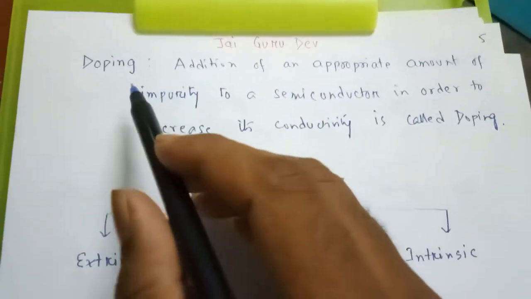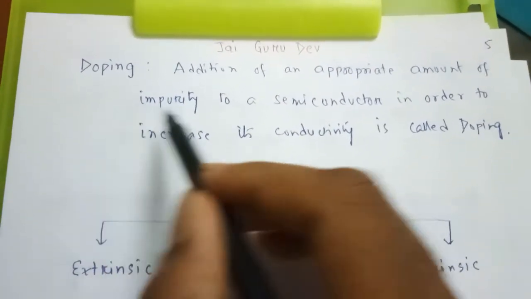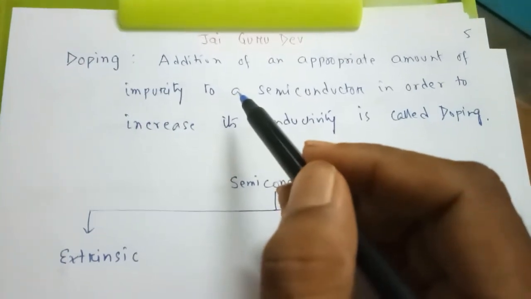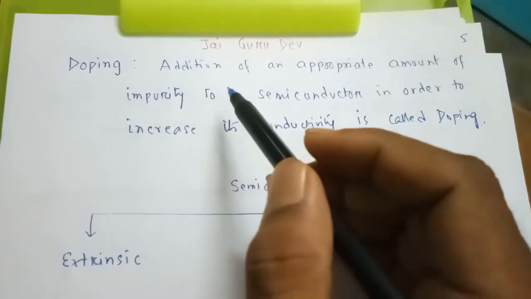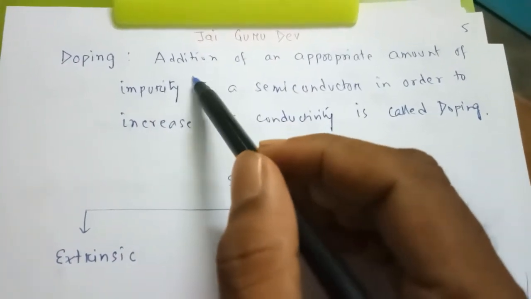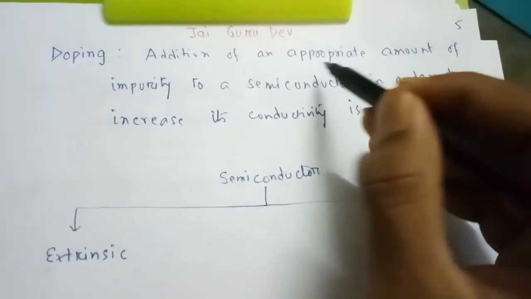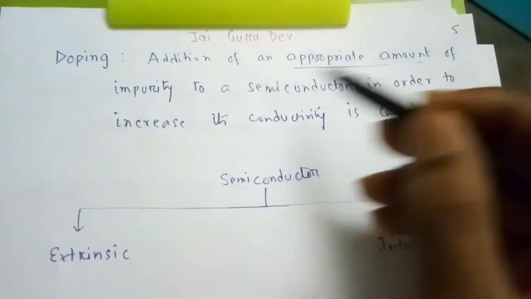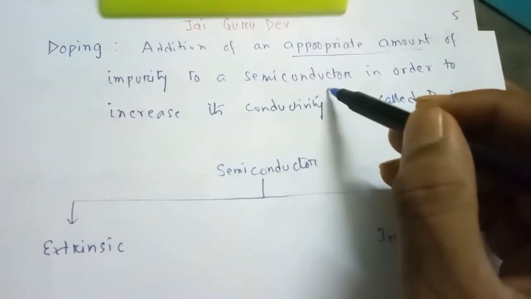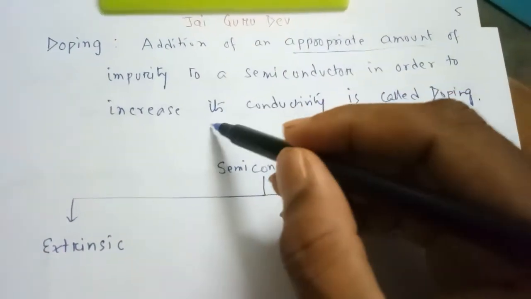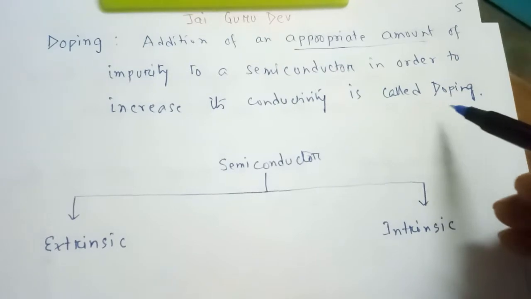One of the most important topics is doping. Doping is, you know, that the athletes take a dope test. So actually, what is doping? Doping is the addition of an appropriate amount of impurity to a semiconductor in order to increase its conductivity.